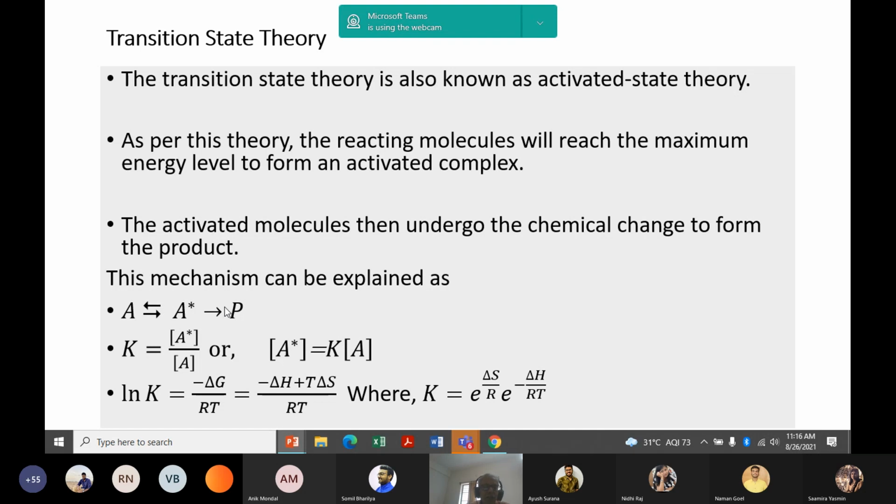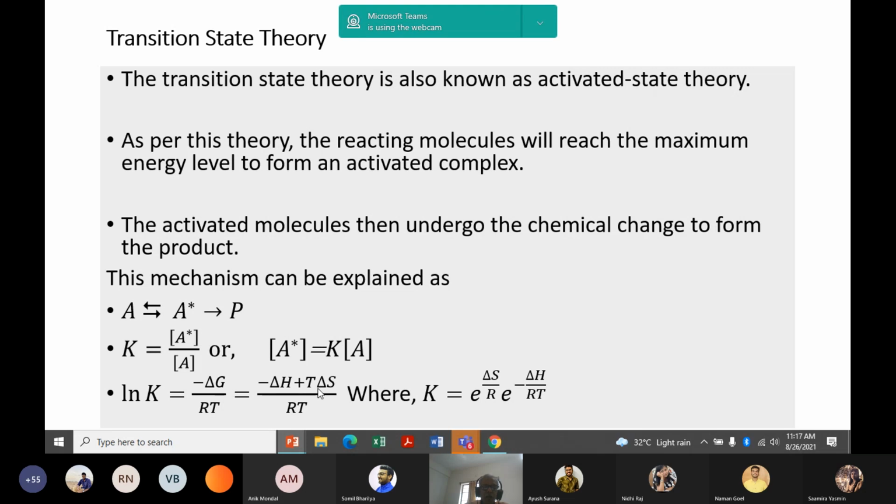That is coming to the next slide. And from the reversible step, the first step, the equilibrium constant K is given by the ratio of A star to A, and A star we can find out as K multiplied by A. And what is this K equilibrium constant? From thermodynamics we can find ln of K is giving minus delta G by RT, and delta G can be written in this form: delta H minus T delta S, activation enthalpy, activation entropy.